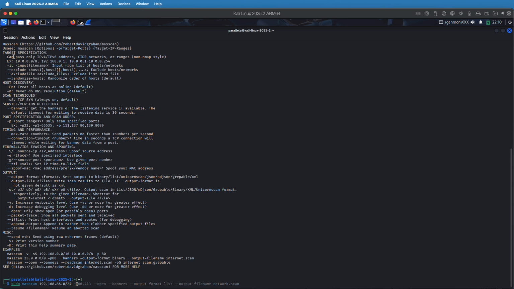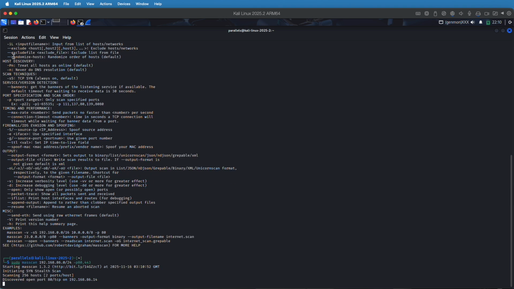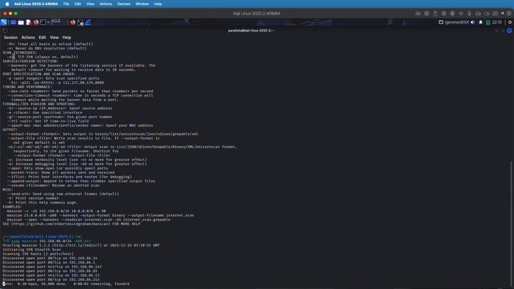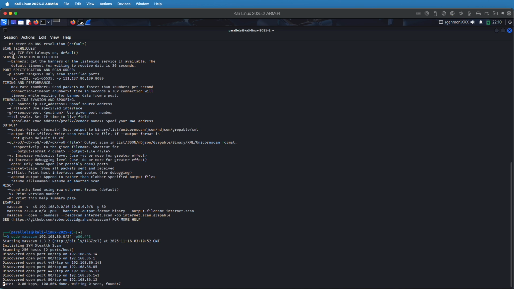So we're going to do ports, and we're going to do 80 and 443. Just look for the web ports. All right, and let's see what happens. We didn't put any rate in there, so it's operating at the default rate. And you can look there, it says 0.00 kilobits per second. Once this finishes, we'll see if we can speed this up a little bit.